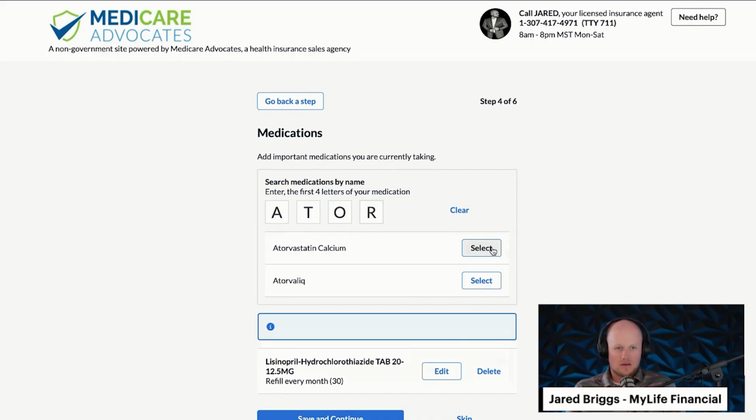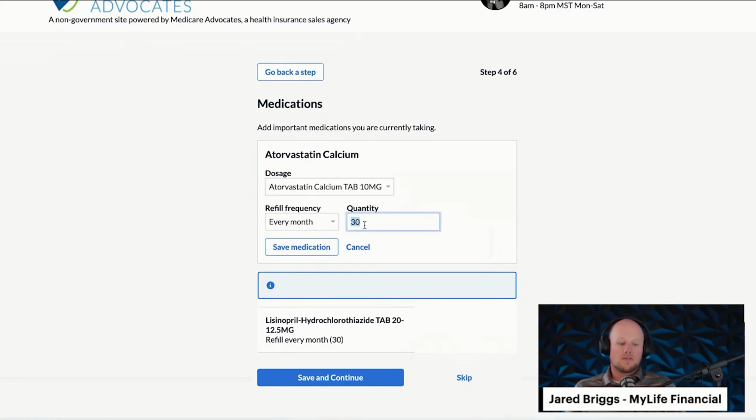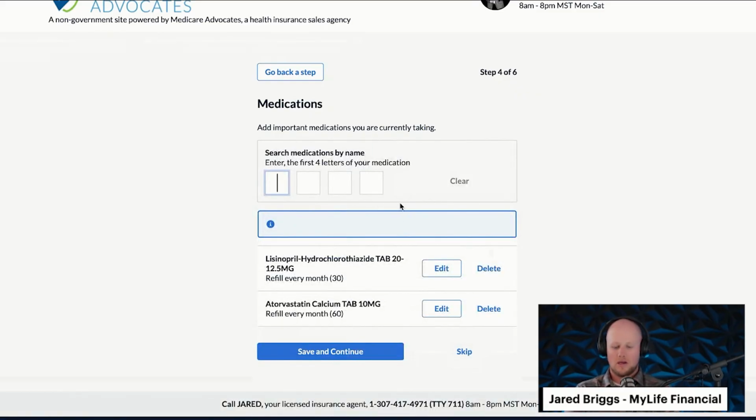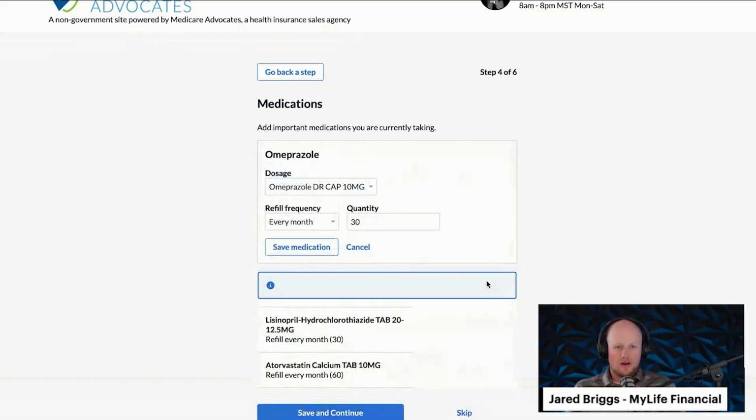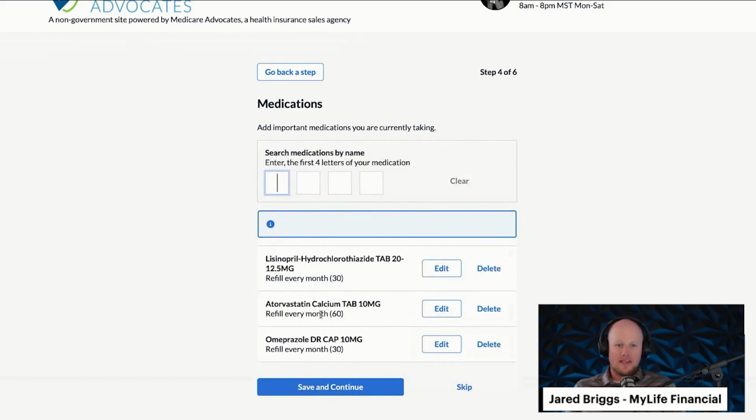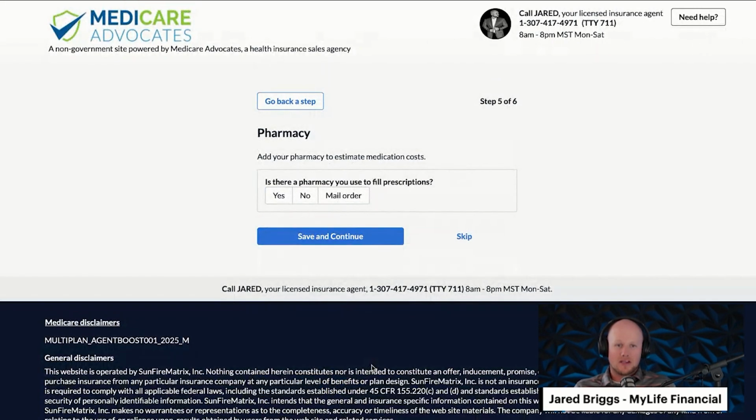Atorvastatin is another common one. Okay, so let's say you take 2 of these a day. So you say, hey, I get 60 every month, save the medication. What's in the medication name? Omeprazole. There we go. So it's right there. Hit select. Okay, that looks correct. Save it. This is going to save. Then you hit save and continue.